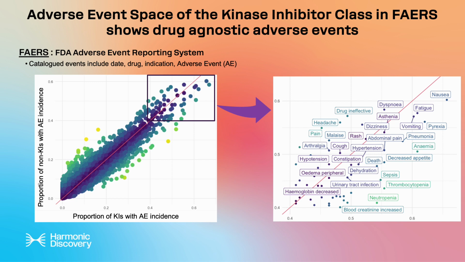In our aim to delineate kinase inhibitor adverse events, we can zoom in on the top right corner of this plot to look at the most frequent adverse events in kinase inhibitors. These events are occurring in over 40% of kinase inhibitors, and as the kinase inhibitors in the FAERS dataset have vastly different binding profiles, we conclude that these are probably not attributable to a single kinase and seem to be drug-agnostic adverse events.